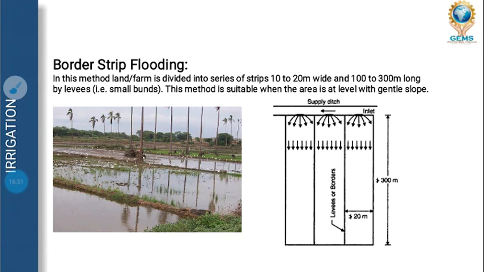Next is border strip flooding. Border strip flooding means we divide the land into border type and we fill the water into the land, that is known as border strip flooding. In this, a series of strips are made.